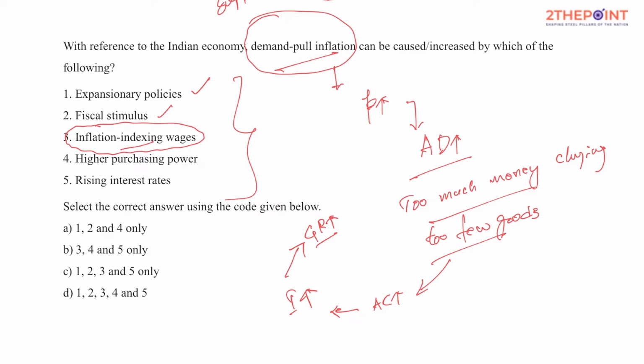But when would this happen? Inflation indexing wages is a result of inflation. So only when there is inflation, because of rising prices, salary is increasing, you might end up spending more. But at the end of the day, the question asked is, which can be caused or increased by which of the following, isn't it? So this is the result but not the cause. High purchasing power, yes. Then rising interest rates. When the interest rate rises, what happens to the demand? Credit supply decreases. When credit supply decreases, what happens to the demand? It decreases. Hence this cannot be, isn't it? And henceforth 1, 2, 4. So A happens to be the most appropriate answer.